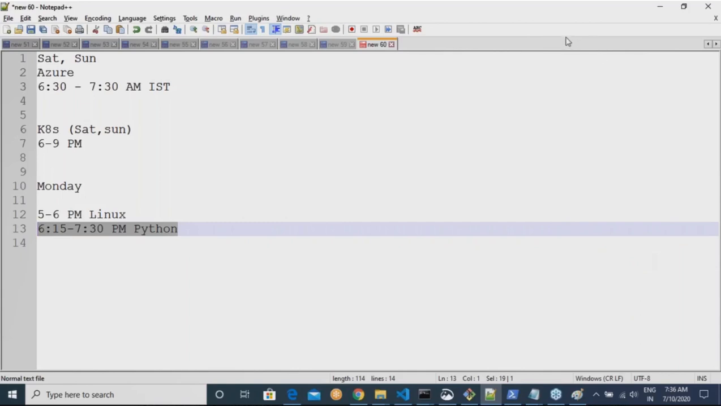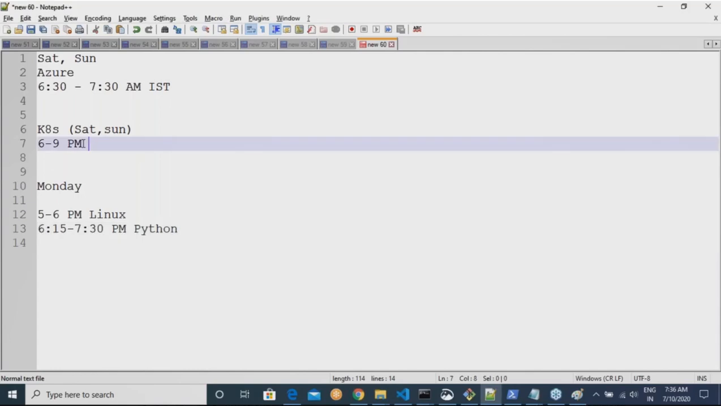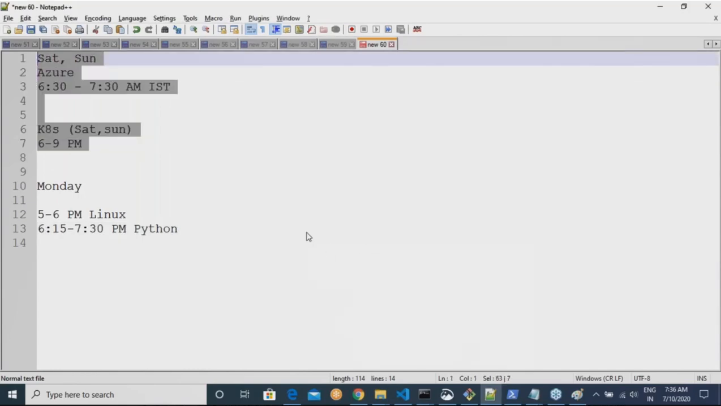So I think I'll stop it at that. Are we clear with the class timings? The classes are the same. Weekends will not have class timings because my schedule is full. You might be having time, sir, but unfortunately, I don't have time. Our Linux and Python classes will generally be on weekdays, not on weekends. Okay. Thank you, sir. Thanks for your time.